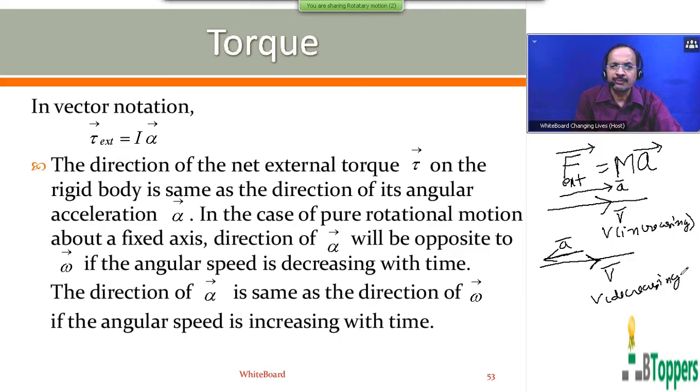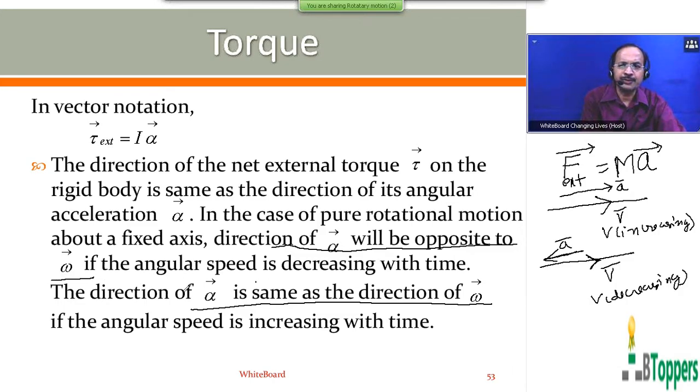In a similar way, when the rigid body performs pure rotational motion about a fixed axis, if the magnitude of the angular velocity omega is increasing with time, then the direction of alpha bar is the same as the direction of omega bar. And if the magnitude of the angular speed is decreasing with time, then the direction of alpha bar will be opposite to omega bar. This is what I have already discussed in the previous class.